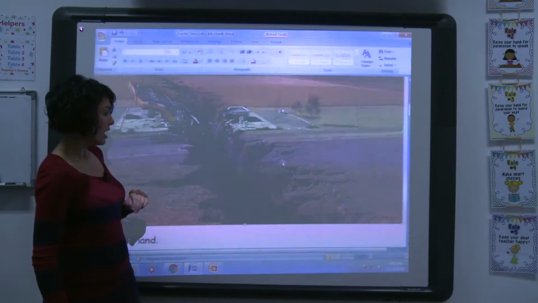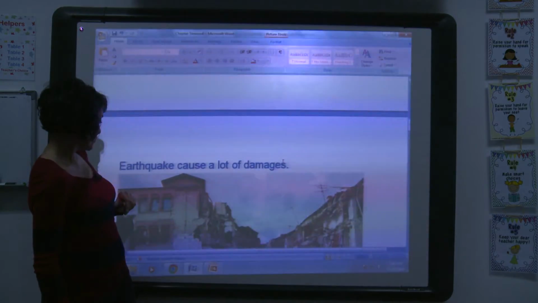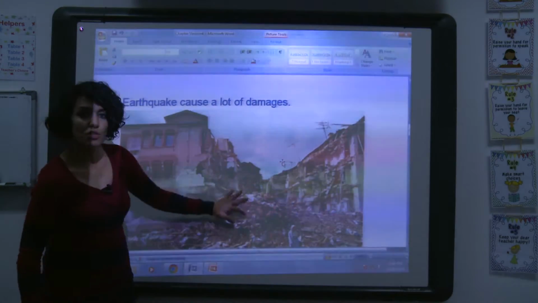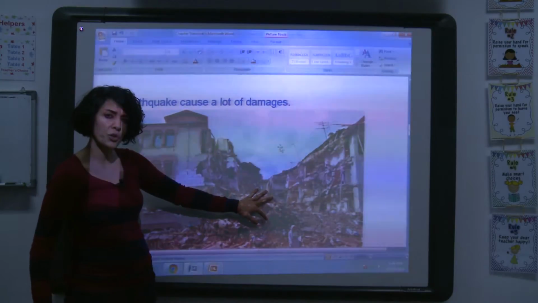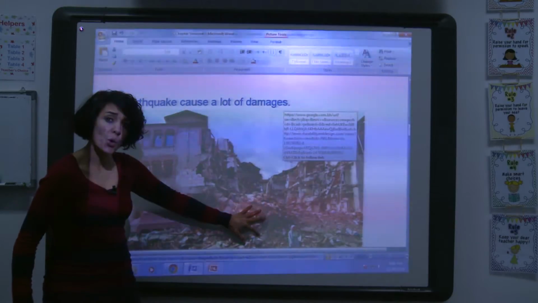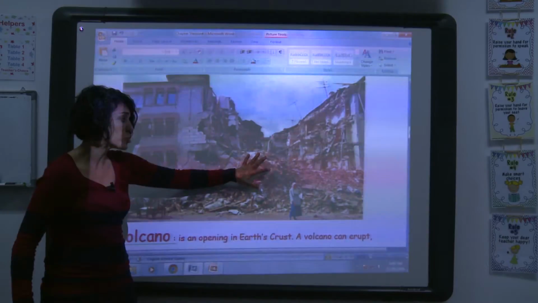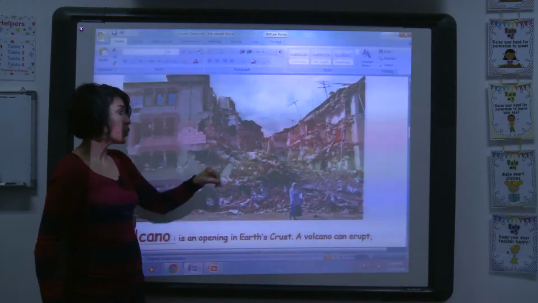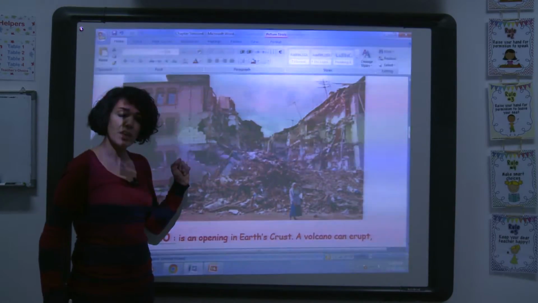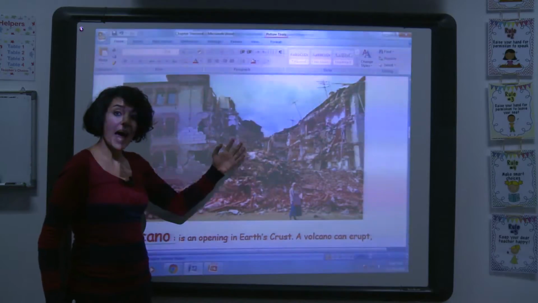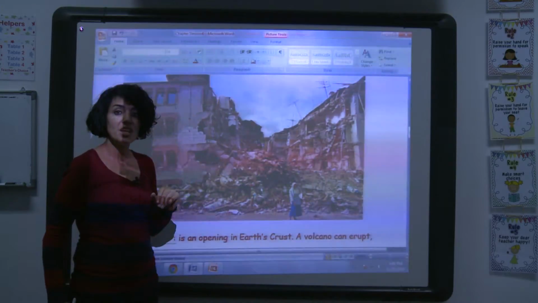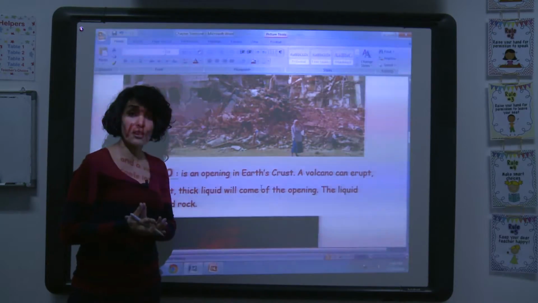Now, let's move to the damage. This is the damage that an earthquake causes. It destroys houses, it destroys shelters. So an earthquake can destroy houses or shelters where living things live.